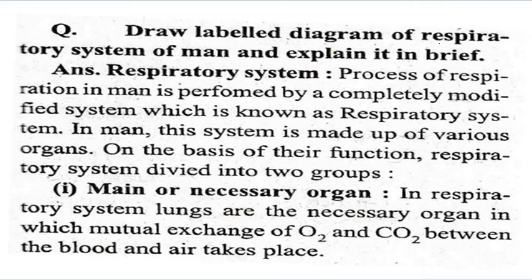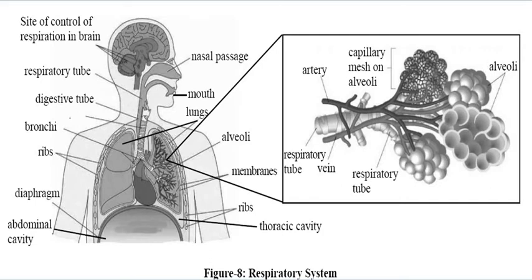Draw a labelled diagram of the respiratory system of man and explain in brief. So you can see here the respiratory system. The site of control of respiration is in your brain. The nasal passages, through which air comes in, the respiratory tube, mouth, lungs, and the digestive tube. The bronchi are here, and the alveoli and the membrane, and here are the ribs and the thoracic cavity.